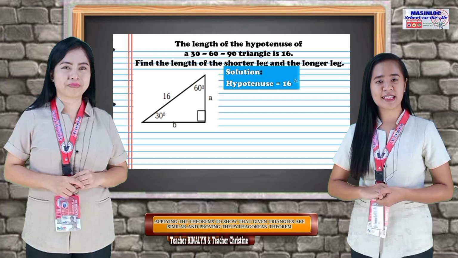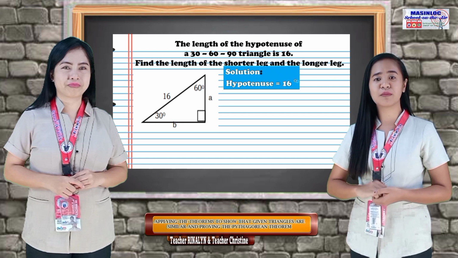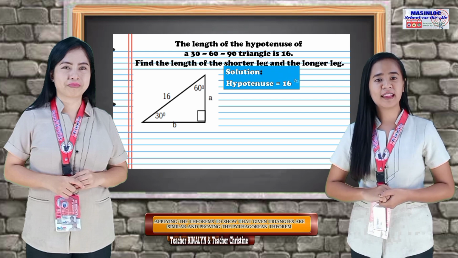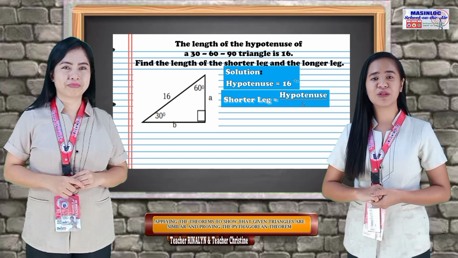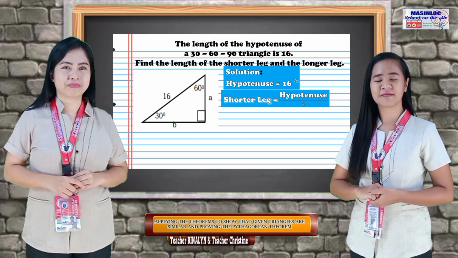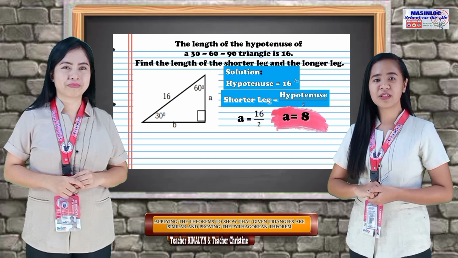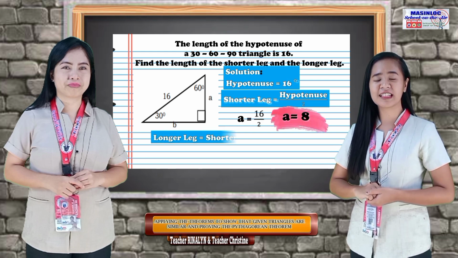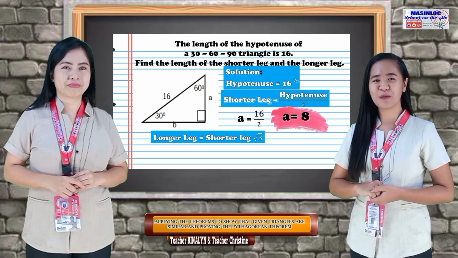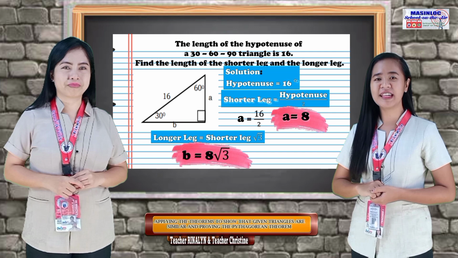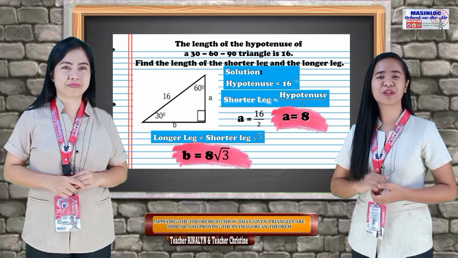Our hypotenuse is 16, and if we divide it by 2, it will become 8, and 8 will be the value of our shorter leg. While our longer leg is equal to shorter leg times square root of 3. Then, we will have longer leg, or B, equal to 8 square root of 3.